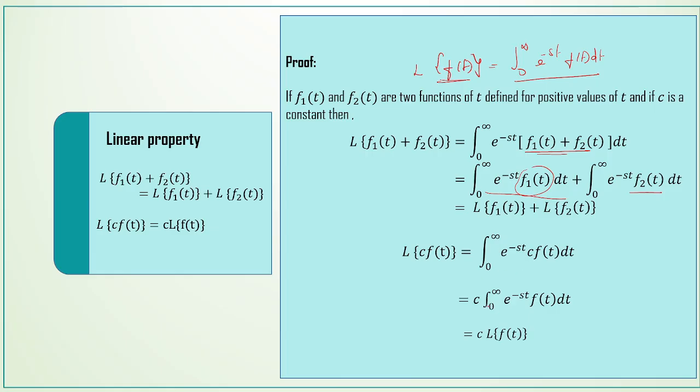C can be taken outside because it is a constant: c into integral 0 to infinity e power minus st f of t dt. This is our L of f of t, so c into L of f of t. Therefore, the linearity property: L of f1 of t plus f2 of t is equal to L of f1 of t plus L of f2 of t, and L of c f of t is equal to c into L of f of t. We have proved.